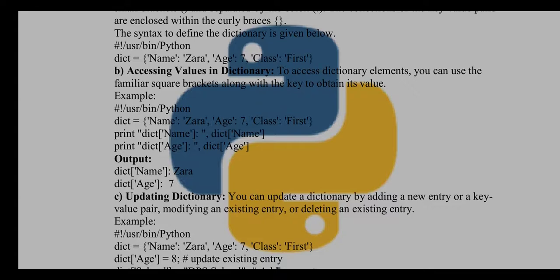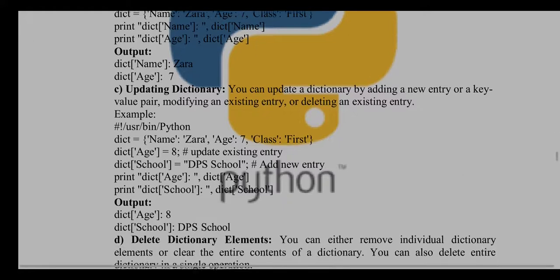Okay, if you want to print from the dictionary, you can directly print by specifying its key. You can specify name, so it is directly going to print the value of the key name. So Zara is going to be printed in the second print statement. If you specify the second key, that is age, it is directly going to print the value, that is 7.